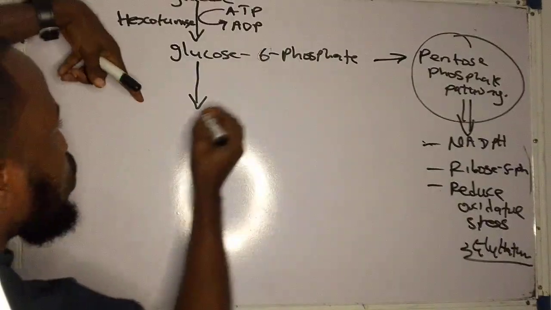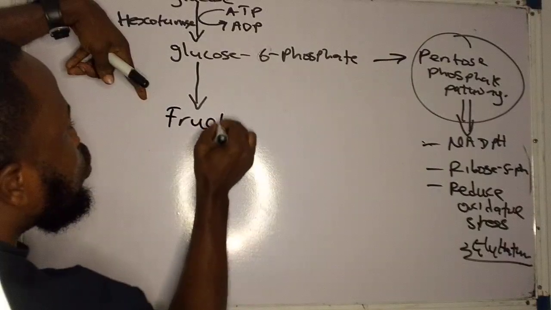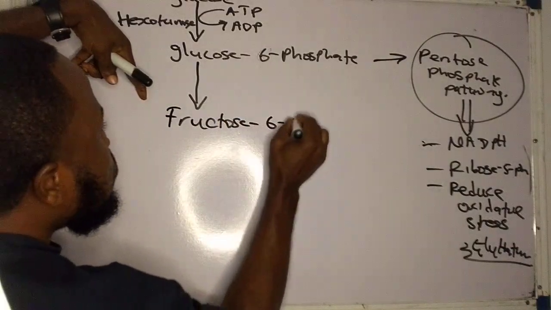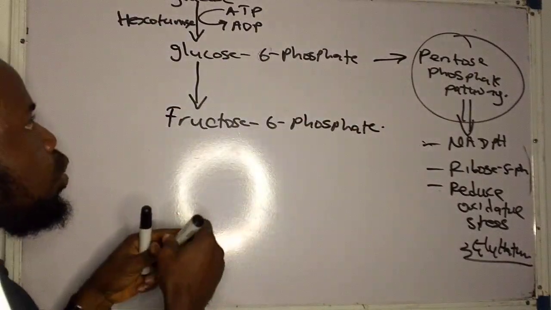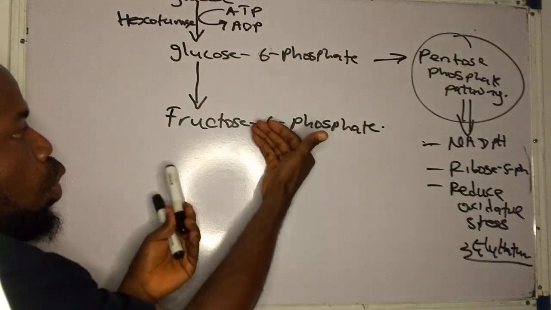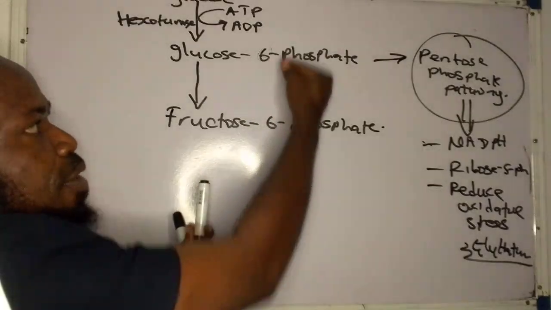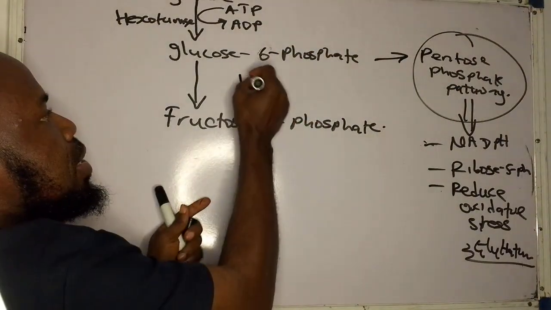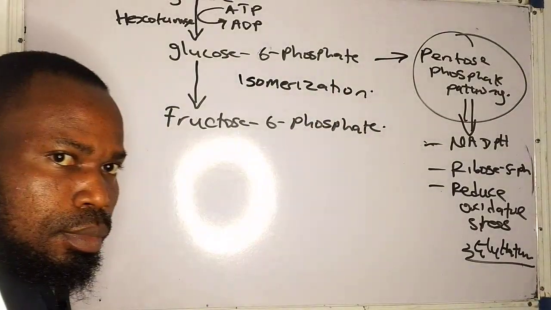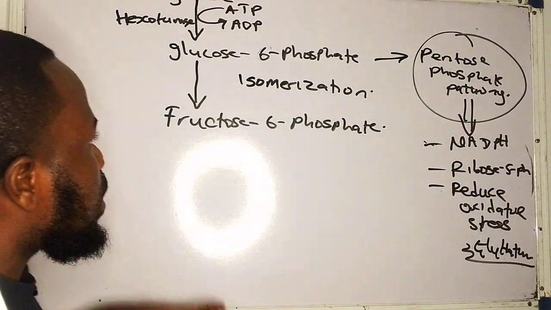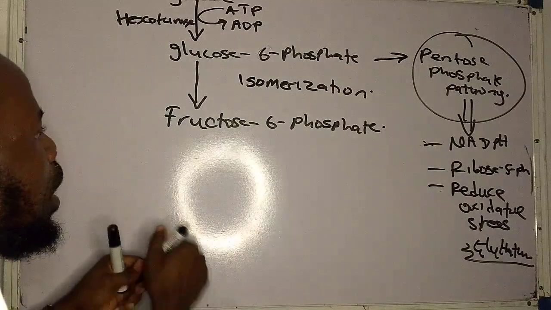So isomerization occurs to now form what? Fructose 6-phosphate. Show you the same now. So from glucose 6-phosphate to what? Fructose 6-phosphate. You now ask yourself, what is happening here? Is isomerization. Do you understand it now? Now, from fructose 6-phosphate, we now have what?